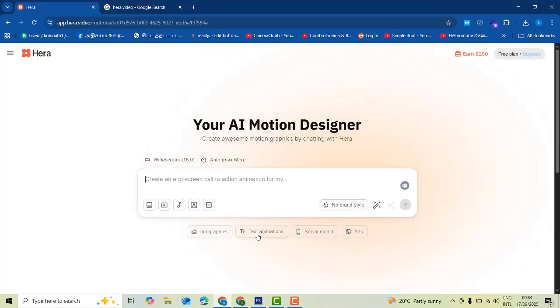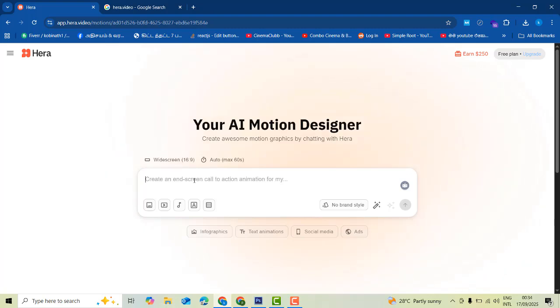For text animation, I'm going to select the social media text animation. There are various animation types, such as article animation or banner text animation. You select one. I'm going to click on this social media one.